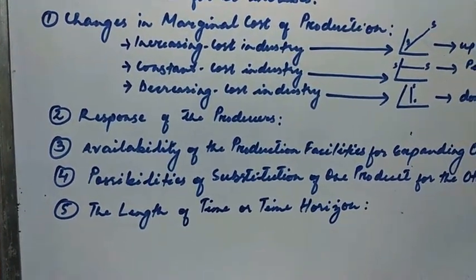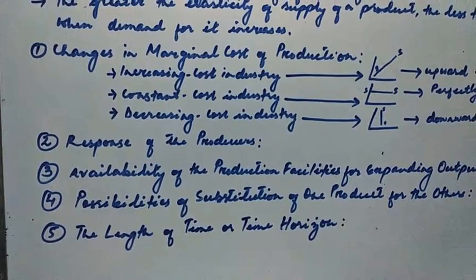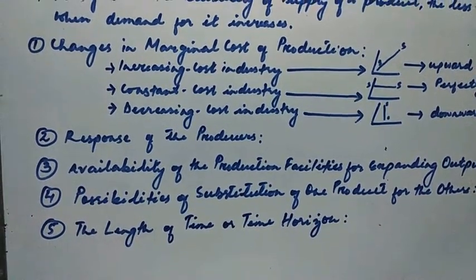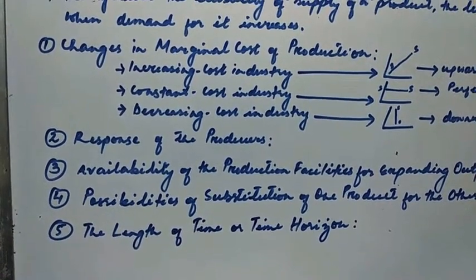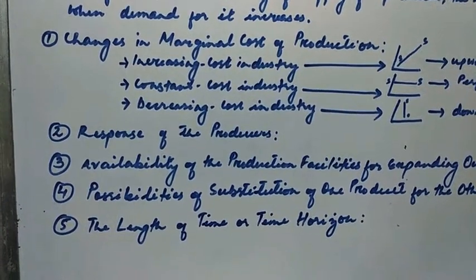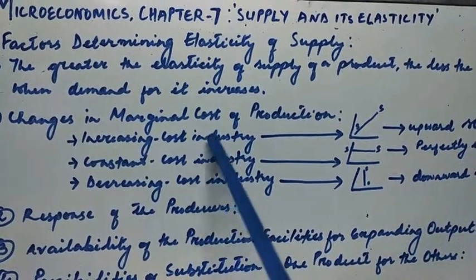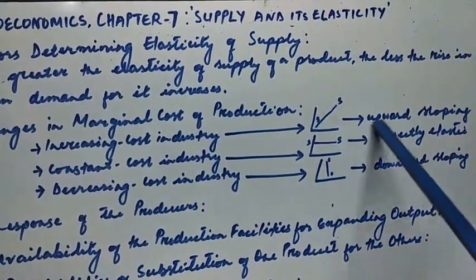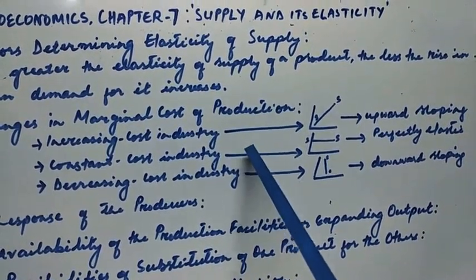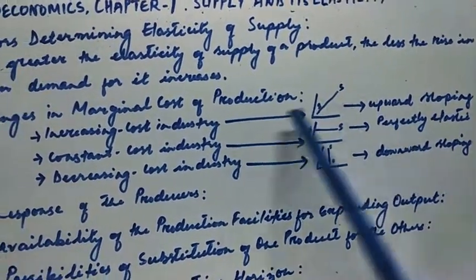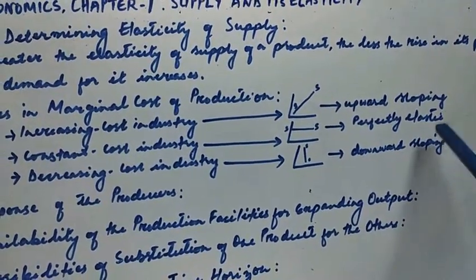Again, an increasing cost industry is an industry which experiences increases in cost when the industry expands through the entry of new firms, and the long run supply curve is upward sloping. So in the case of an increasing cost industry, we will have an upward sloping supply curve, in the case of a constant cost industry, we will have a perfectly elastic supply curve, and in a decreasing cost industry, we will have a downward sloping supply curve.